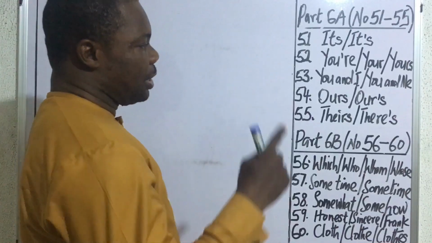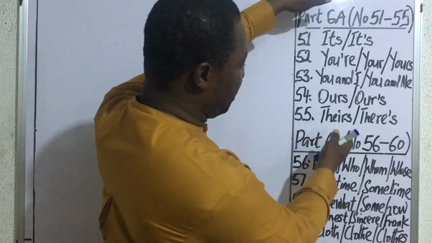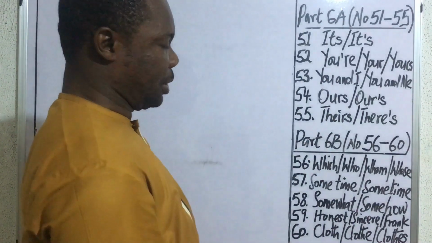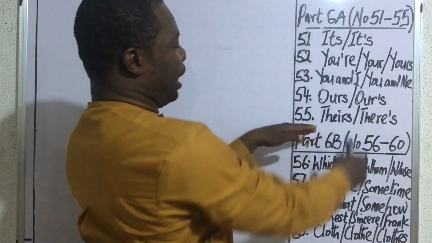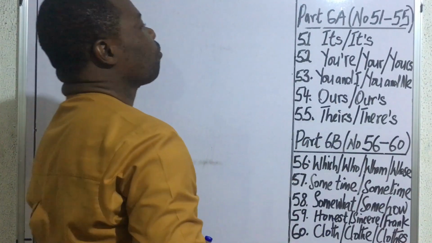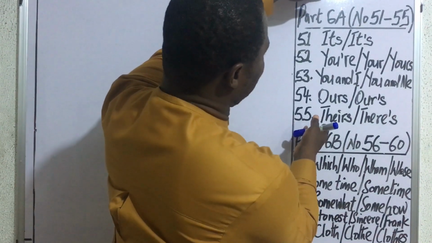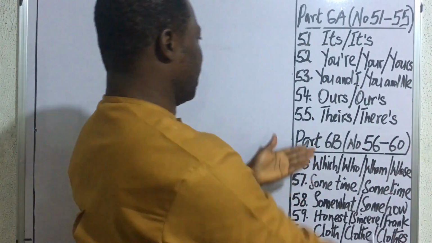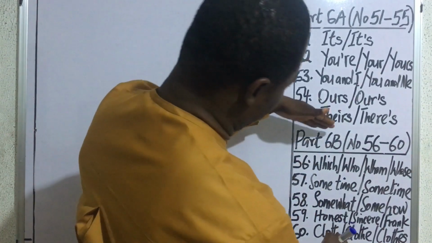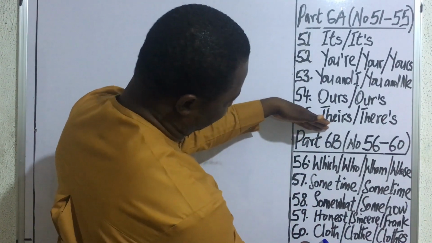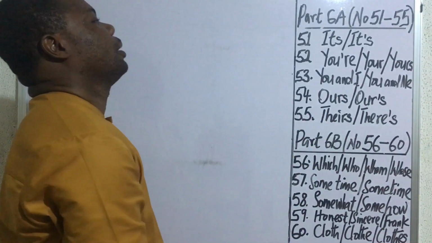For easy access, we have decided to split this episode into two parts, so that we shall be considering part 6A and part 6B. In the first part of this part 6, we shall be looking at words number 51 to 55, so that in the second part of the same episode, we'll be considering words number 56 to 60.